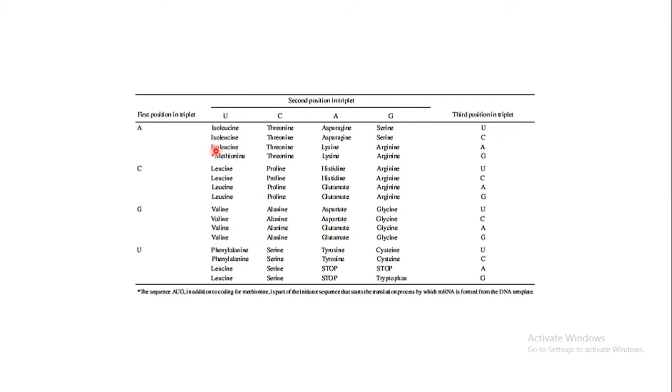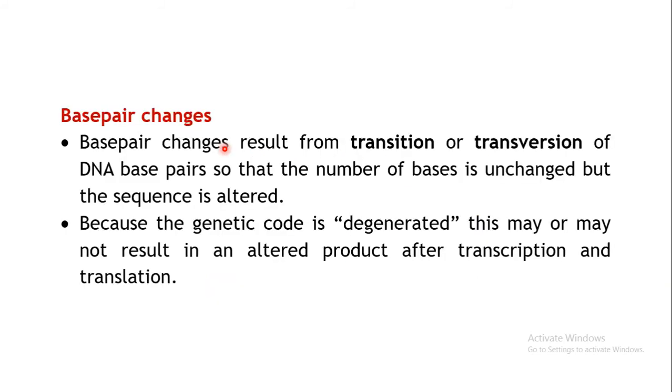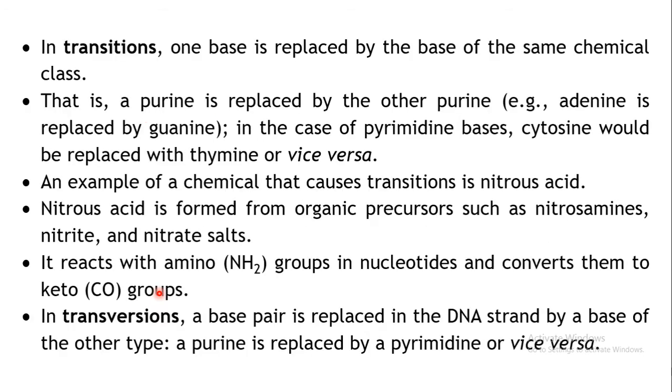So it may or may not result in changes in the information which is coded for by the particular DNA sequence. If the alterations are such that they code for the same amino acid, there won't be any difference in the product which is generated. So either it may or may not alter the product of transcription and translation. Either a wrong protein may be formed or may not be formed, sometimes due to these base pair changes.